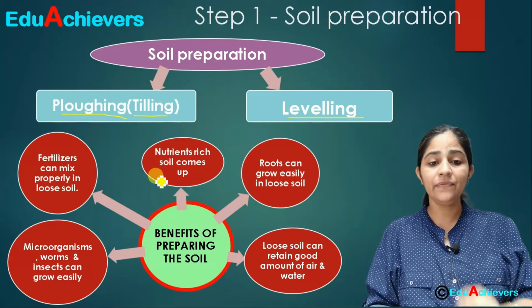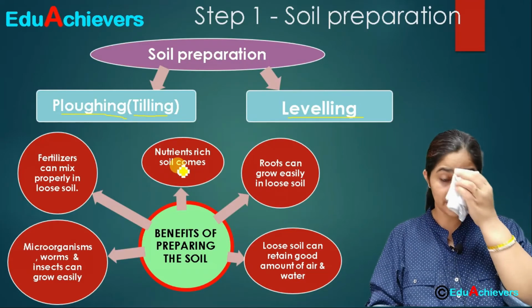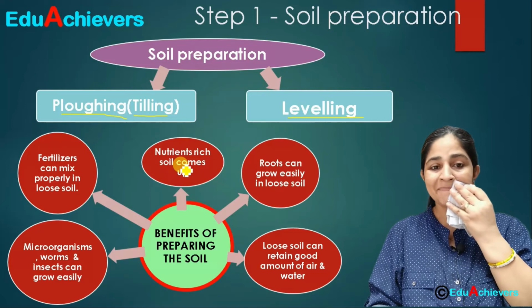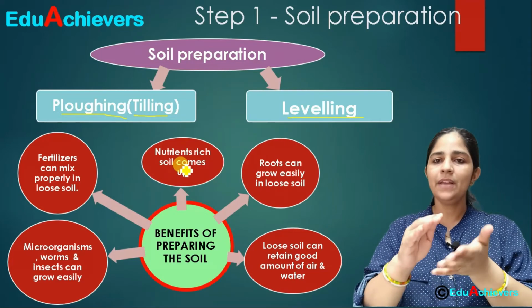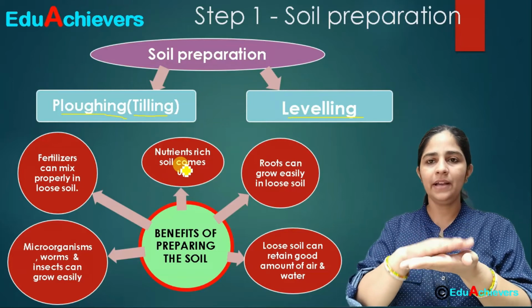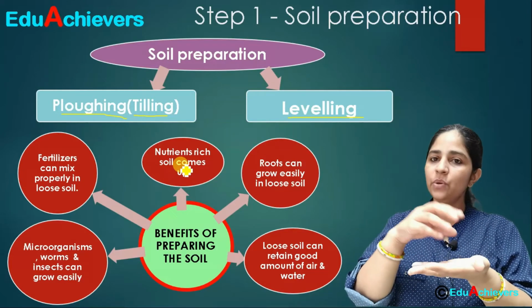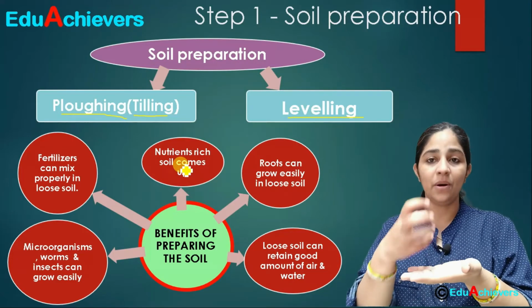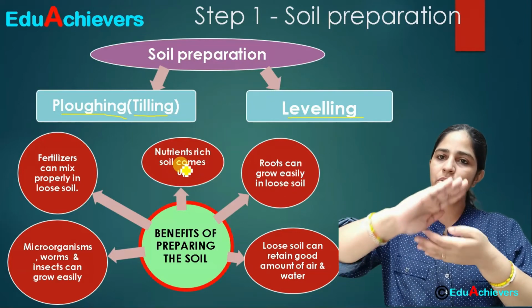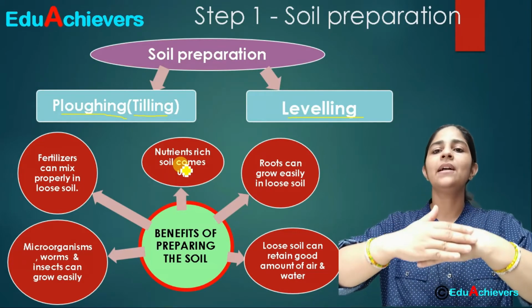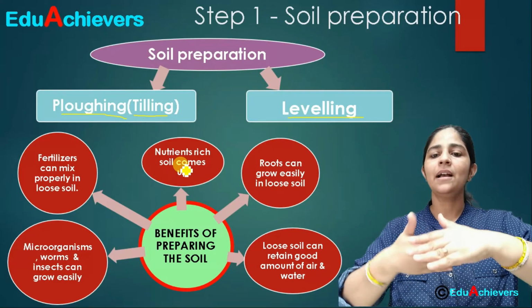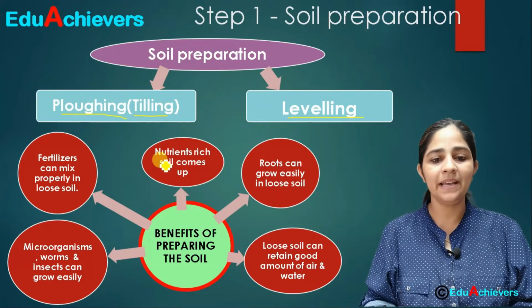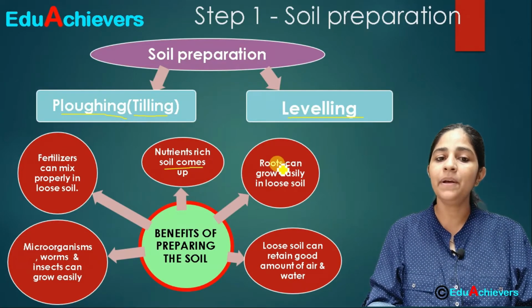Now what are the benefits of this preparation of soil? The first important point is that nutrient rich soil comes up. Why is it so important? Because once we have grown a crop in that field in one season, the nutrients from the top layer of the soil have been absorbed by the plants. So now this soil can go down and the new soil can come up. The new soil will have more nutrients and the plants will grow very properly. So the nutrient rich soil coming up is very important.